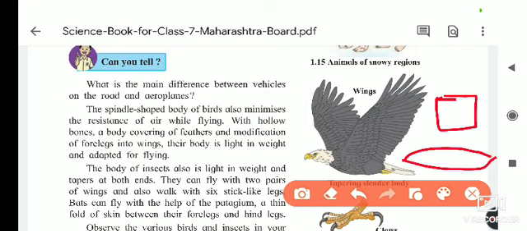This type of structure is seen in the aeroplane. The bird's body is also spindle shaped.